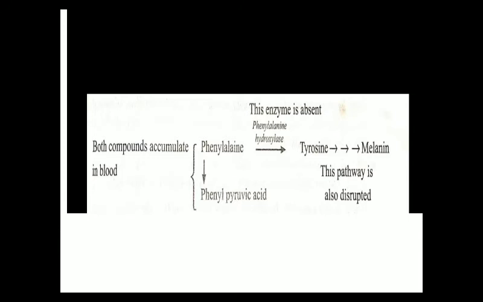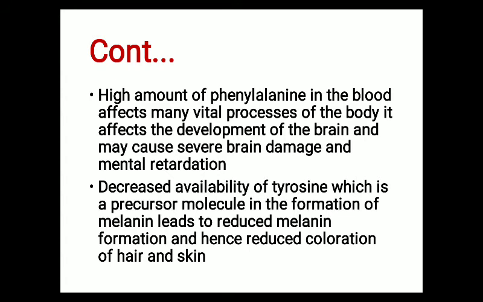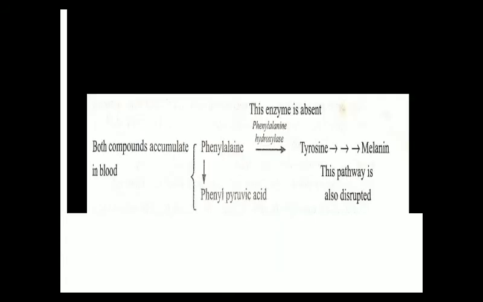It affects the development of the brain, and such babies will be mentally retarded. And phenylalanine normally gets converted into tyrosine, and this tyrosine further gets converted into melanin. We know that melanin pigment is necessary for the pigmentation of our body. In our skin and in our hair, melanin pigment is present. So due to absence of melanin pigment, reduced coloration of hair and skin can also be seen.